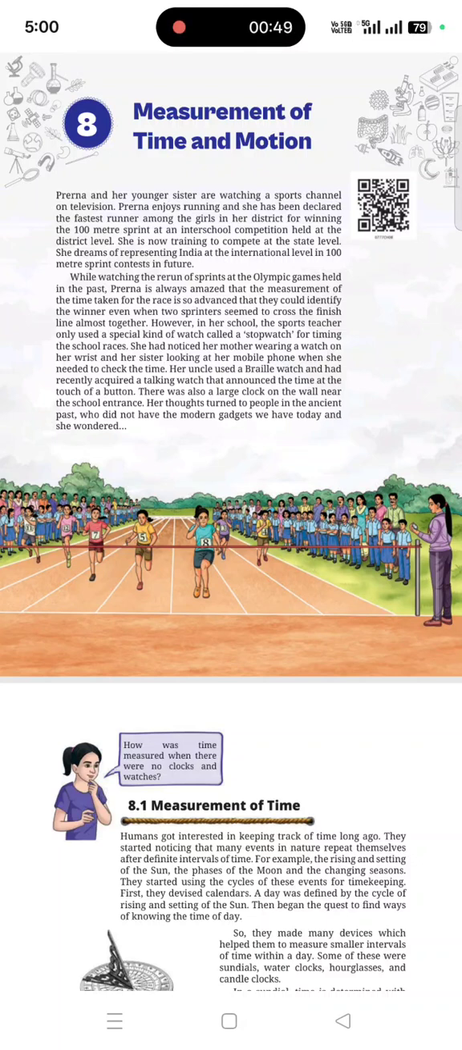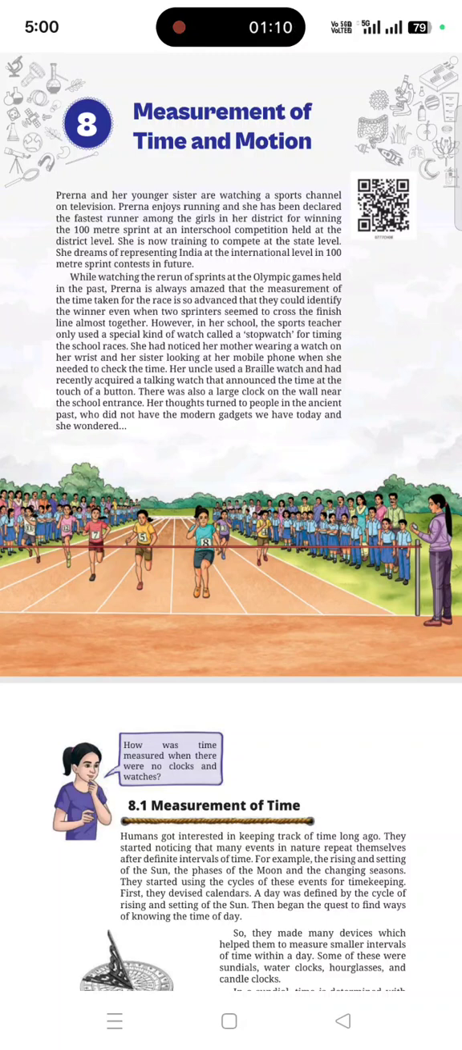However, in her school, the sports teacher only used a special kind of watch called a stopwatch for timing the school races. She has noticed her mother wearing a watch on her wrist and her sister looking at her mobile phone when she needed to check the time. Her uncle used a braille watch and recently acquired a talking watch that announced the time at the touch of a button. There was also a large clock on the wall near the school entrance.